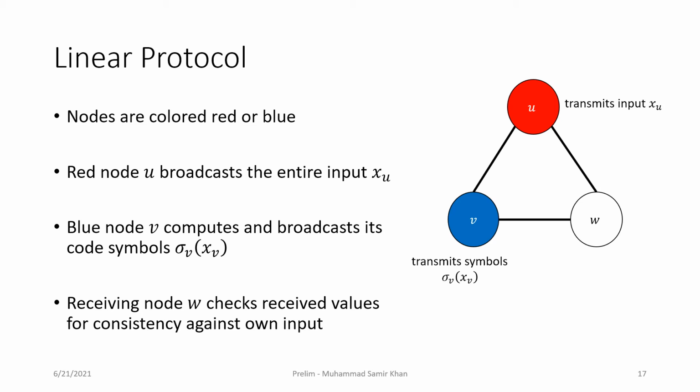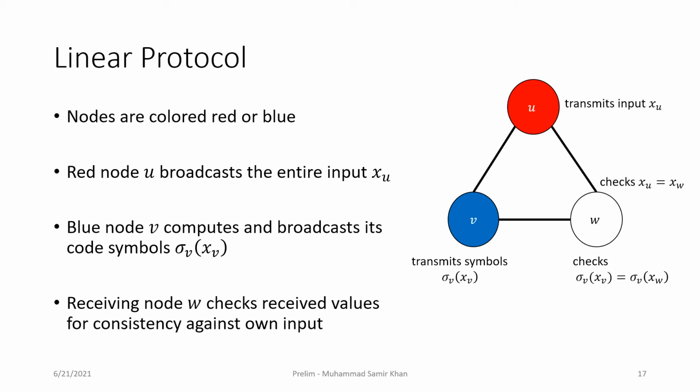On receiving messages, nodes check for consistency of the received values against their own input. So in this example, node W is receiving messages from a red node U and a blue node V. Node W receives the entire input xu, so it checks if the received value is equal to its own input xw.